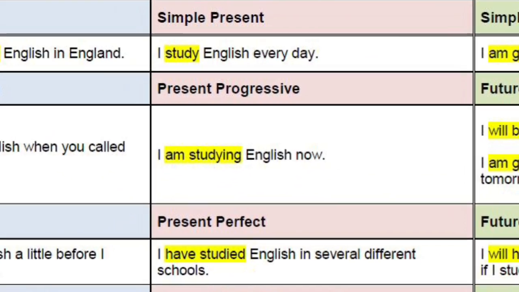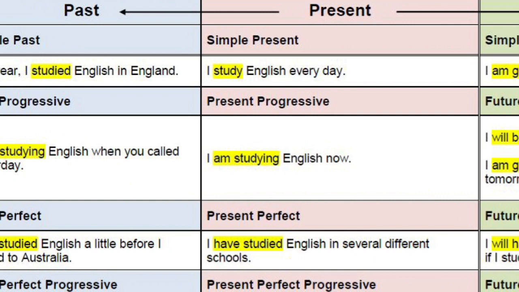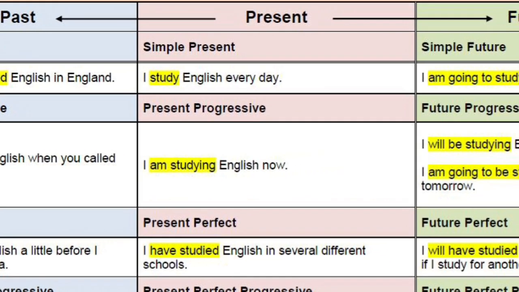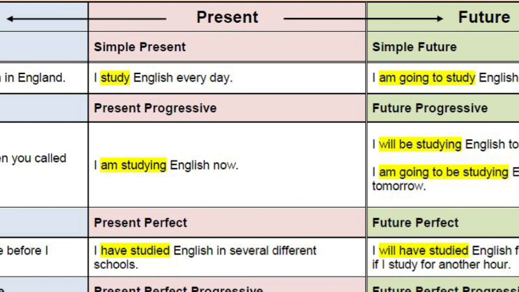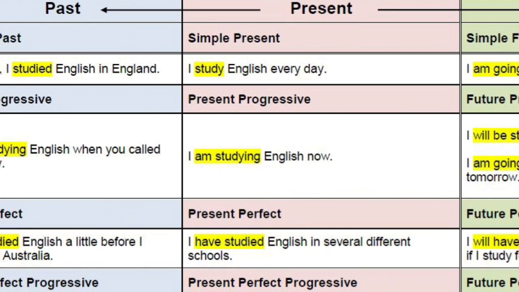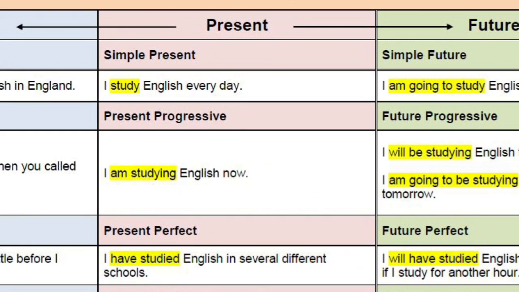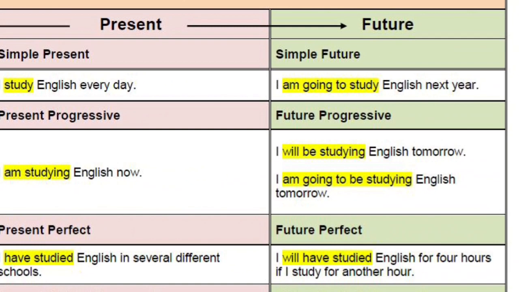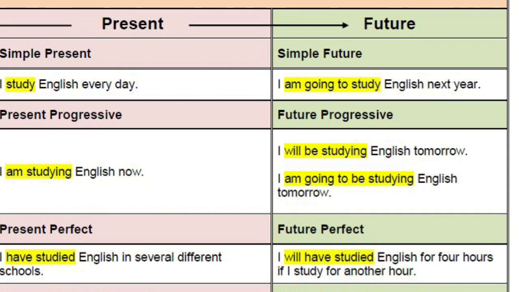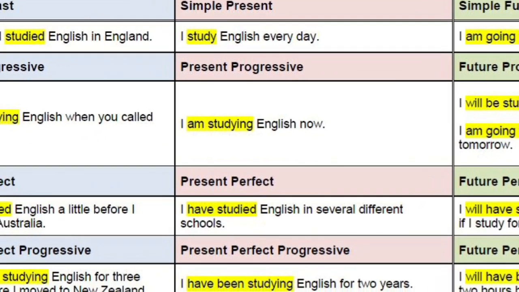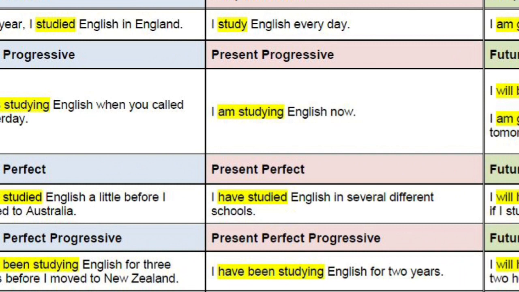I studied, simple past; I study, simple present; and I am going to study, simple future. Past progressive means obviously was studying, where was or were will be there in case of plural, and I am studying or we are studying or he is studying, like this. And in future it will be I will be studying, I am going to be studying, or we will be studying, like that. And in past perfect, I had studied, we had studied, you had studied, like that.